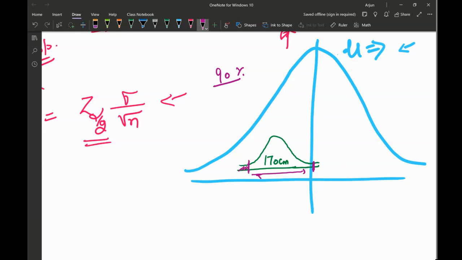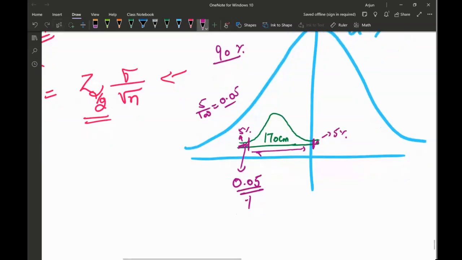So how much region is left over here? 5% here, and another 5% on this side. So first of all, this is the probability value. The probability value is 0.05. How did I get it? 5 divided by 100, which is 0.05. Corresponding to this probability value, I'm going to try and find out the Z-score. So I'm going to open up the distribution table on my end. You can also check it on your end.